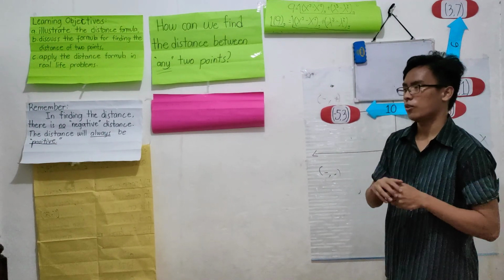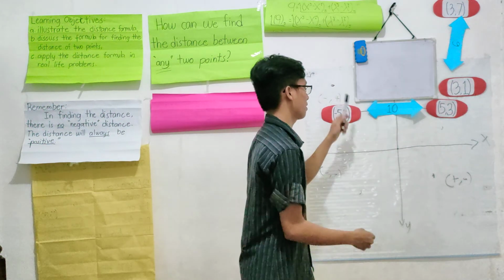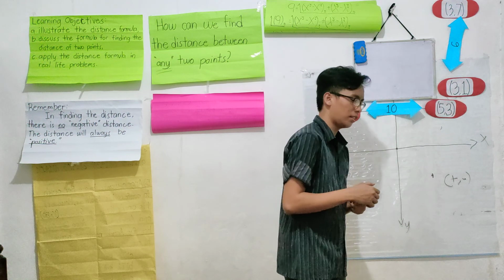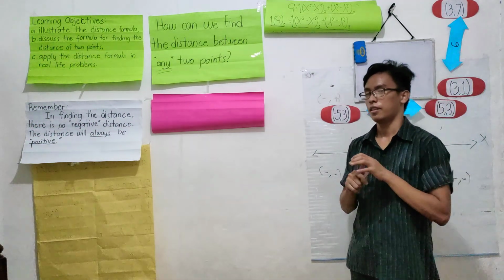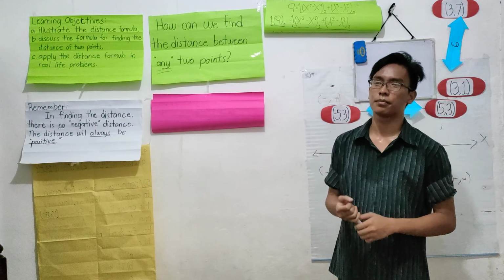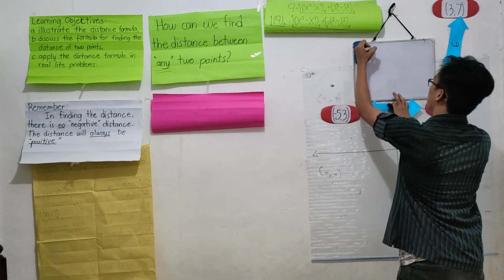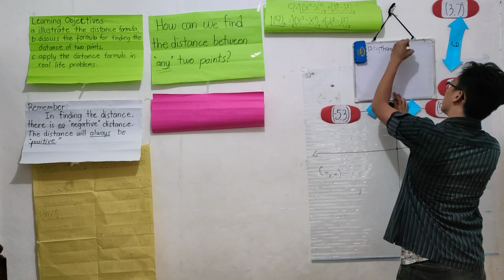I will give you a hint on what formula we will use to get the distance between them. The formula is the formula for getting the side of a triangle. Yes, Mr. Aaron. Very good. That is the Pythagorean theorem.